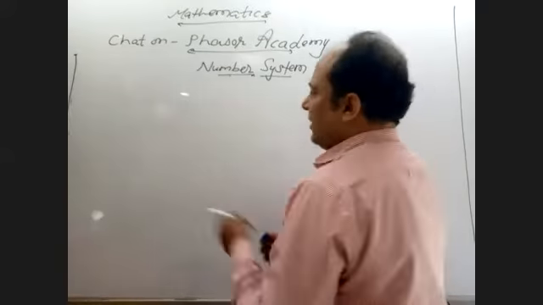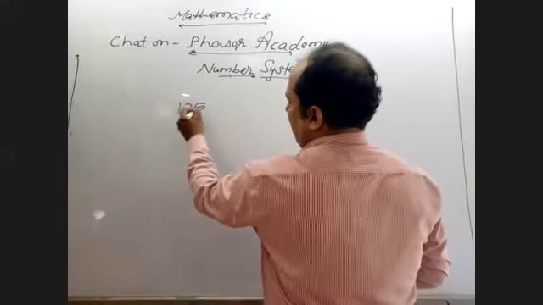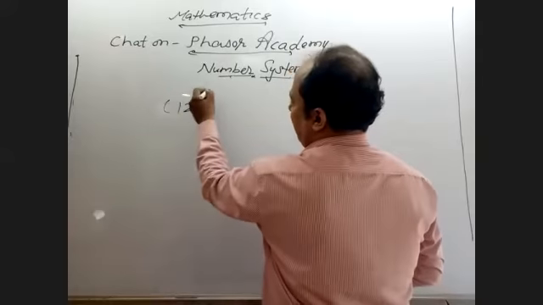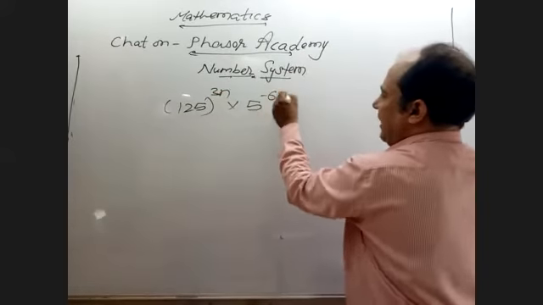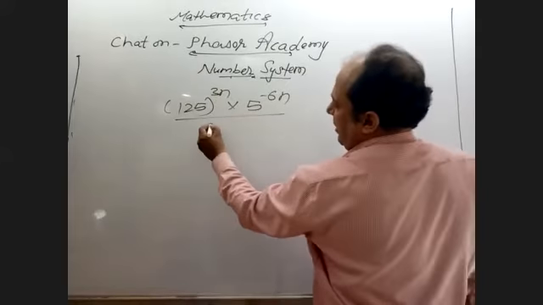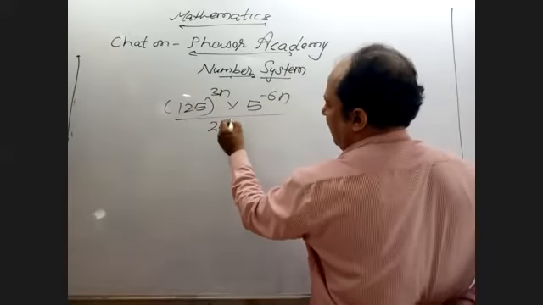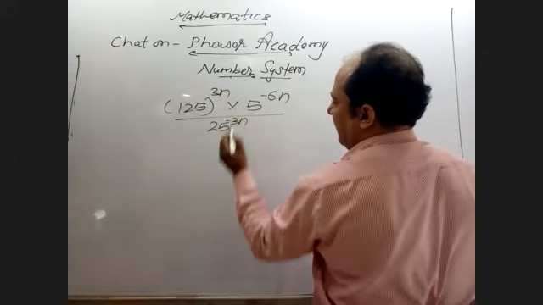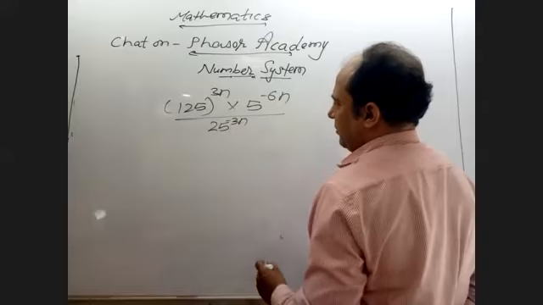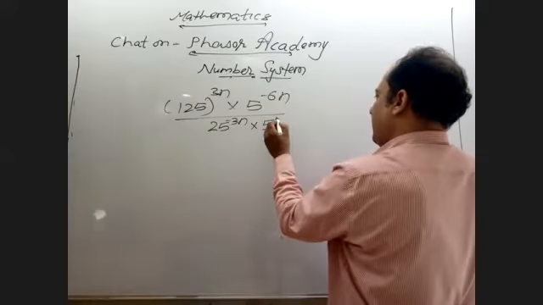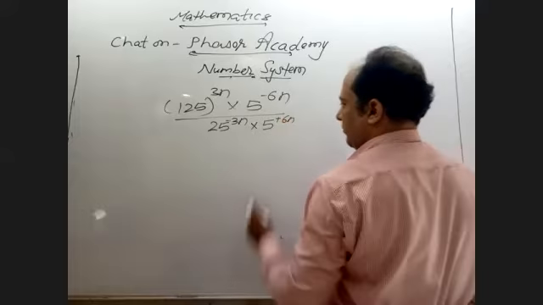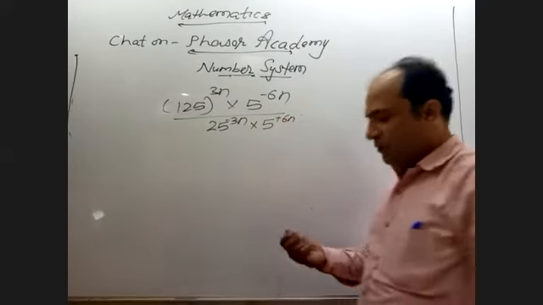See, generally, suppose I'm going to simplify 125 raised to power 3n into 5 raised to power minus 6n upon 25 raised to power minus 3n into 5 raised to power plus 6n. Answer.